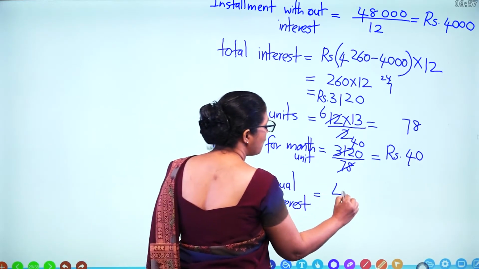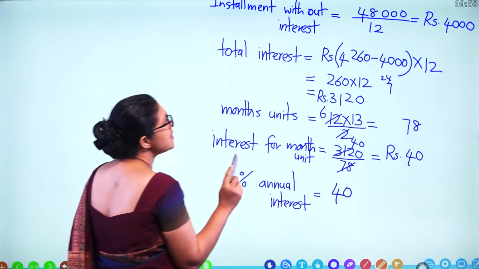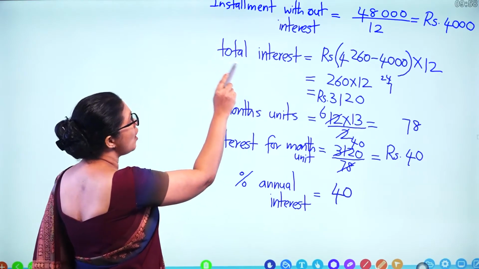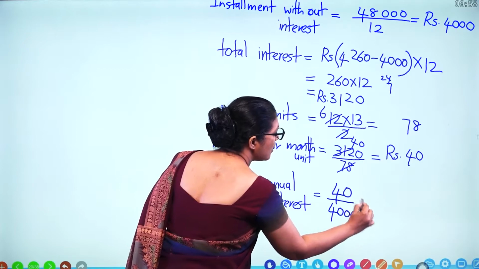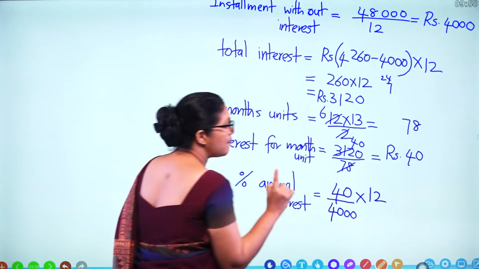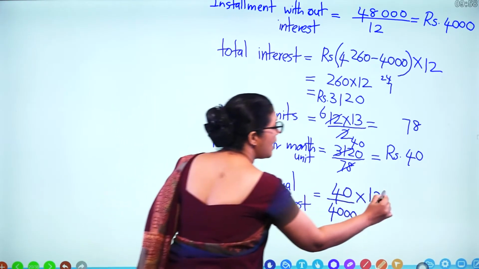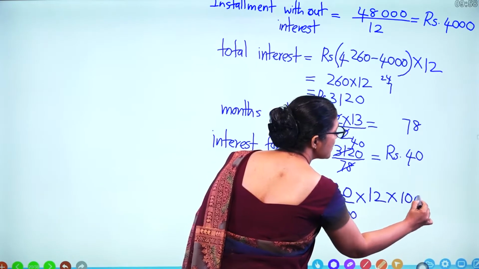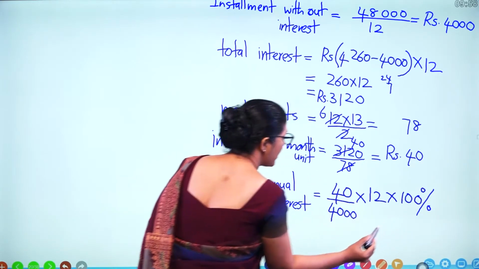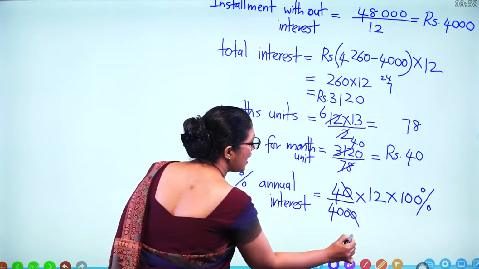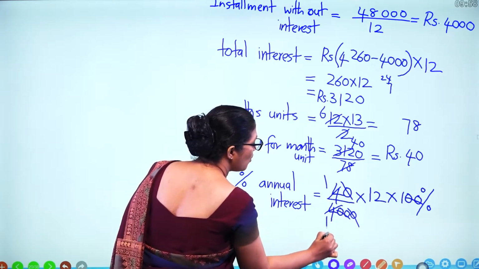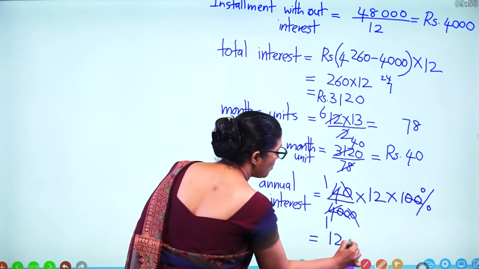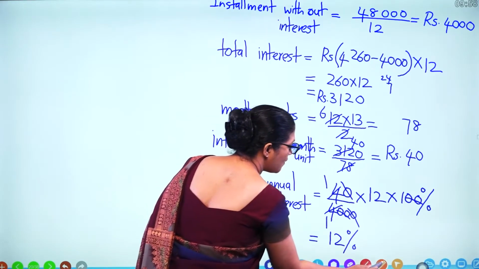You pay 40 rupees for 4,000 without the interest. That's for a month. So multiply by 12 to get 1 year and multiply by 100%. So that's the annual rate. The zeros get cancelled out, 2 zeros, 4 with 1, here 1. So the annual rate is 12%.